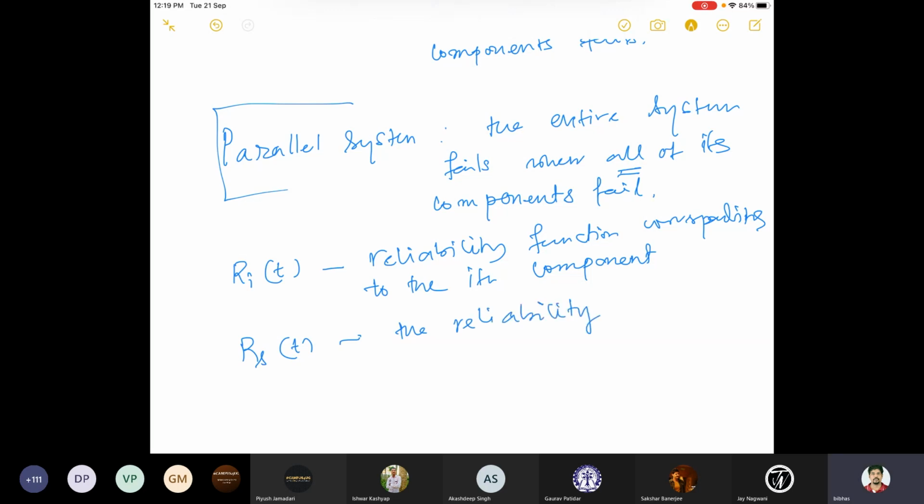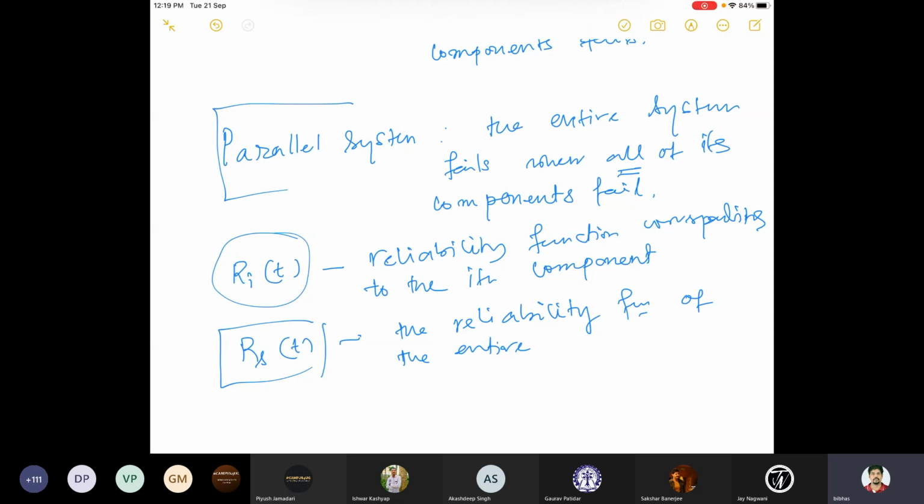For these two kinds of systems, the parallel system and the series system, I'll just define what R_S is in terms of R_i. That is where I'll end.